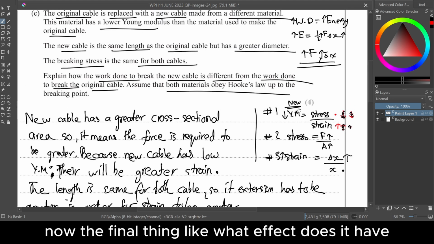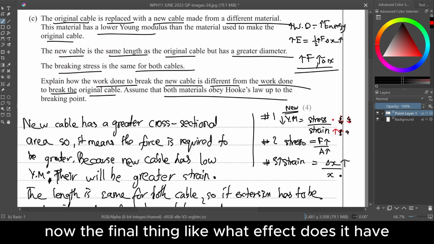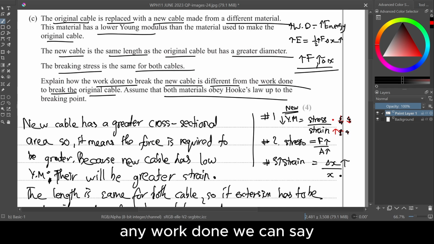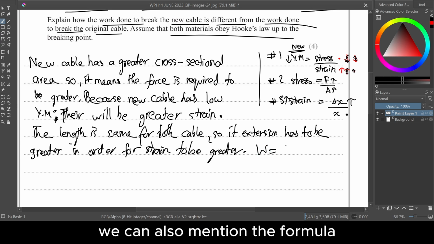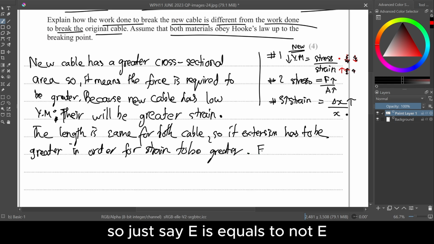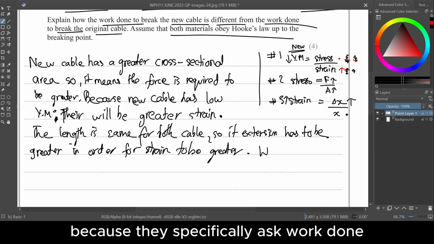Now the final thing: what effect does it have on the work done? We can use the formula, or if you don't want to mention the formula, just write the statement. Just say work done is equal to, not E, because they specifically ask work done.